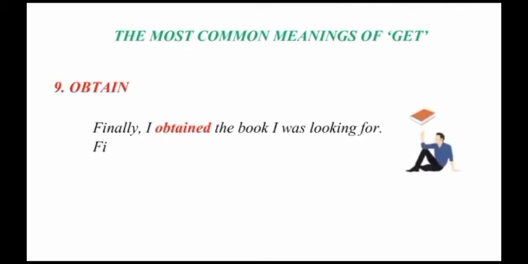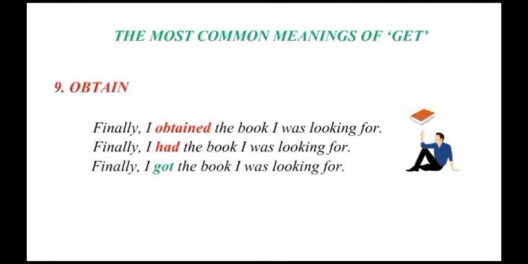Next verb that can be replaced with the word get is obtain. Obtain. That means to acquire something or procure something. You possess something. You have that thing with you. Finally, I obtained the book I was looking for. Finally, I had the book I was looking for. So here in place of obtained, in place of had, I can use the word got. Second form of the verb get would be got. So finally, I got the book I was looking for.